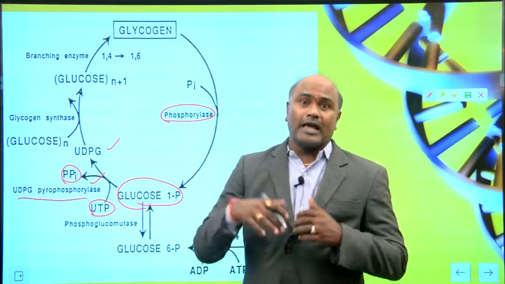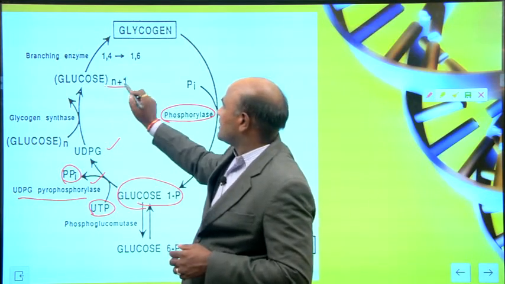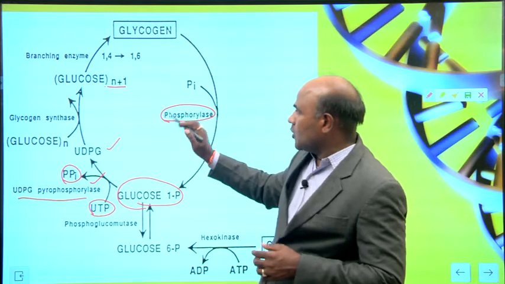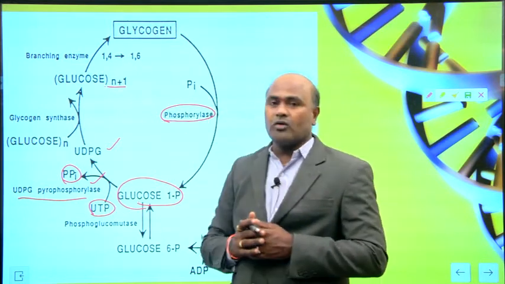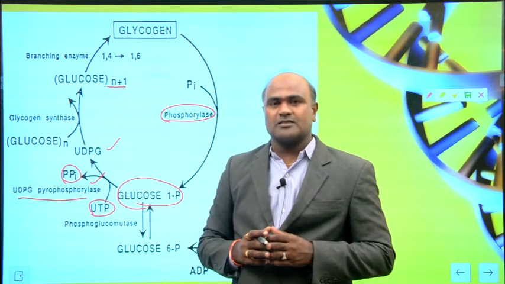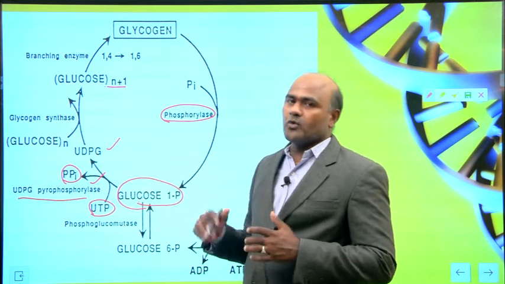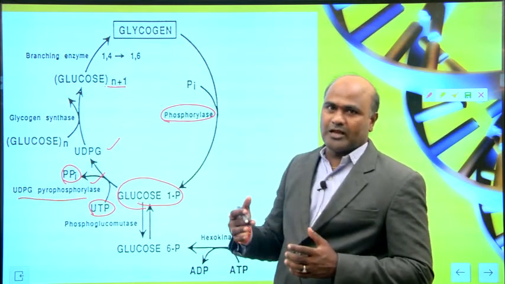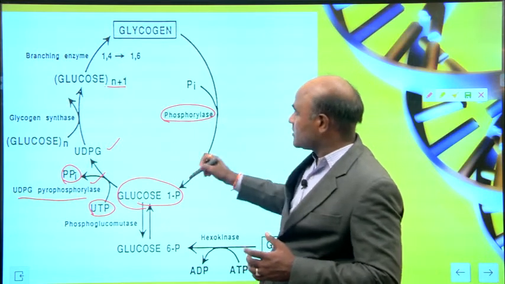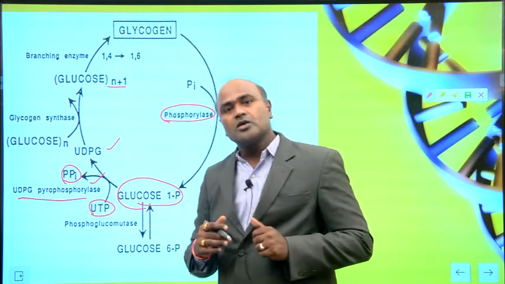And then there is the branching enzyme, n+1. Again, glucose can produce glycogen, with the branching enzyme making 1,4 or 1,6 linkages. So here we are producing glycogen from glucose, and from glycogen we are producing glucose.